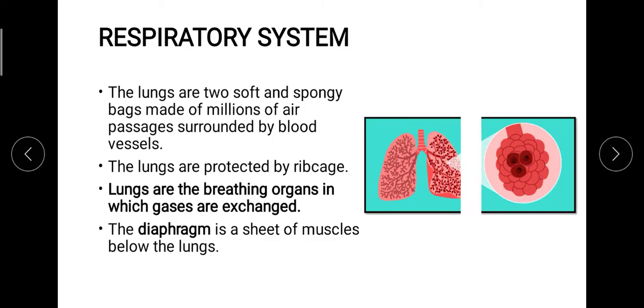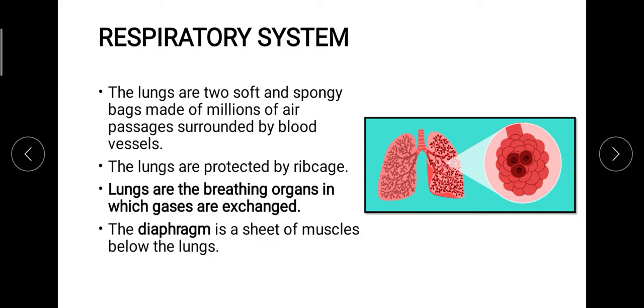Now let's get inside this particular system a little more. The very first thing we are aware of is that the lungs are the main organ responsible for the process of respiration. Now you must be thinking that initially we were talking about the concept of breathing, and now the system we are learning is the respiratory system. So how are they different and how are they similar? Let me tell you, the two processes are different from each other, but they are interrelated, connected with each other.